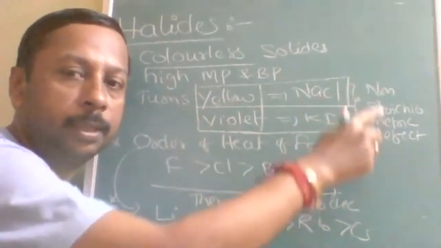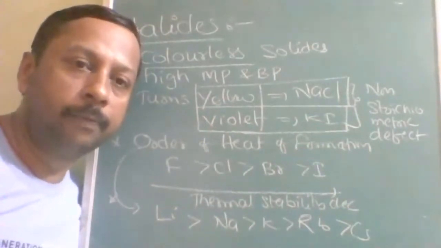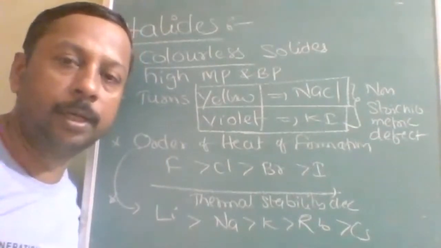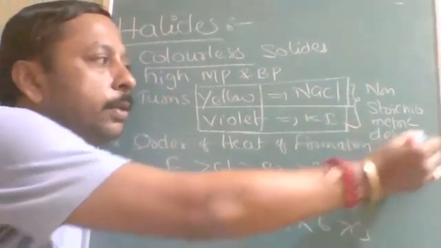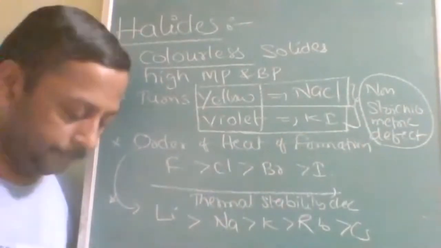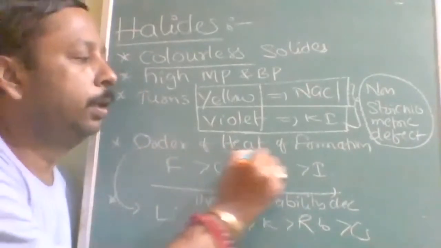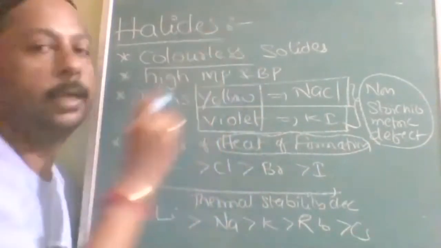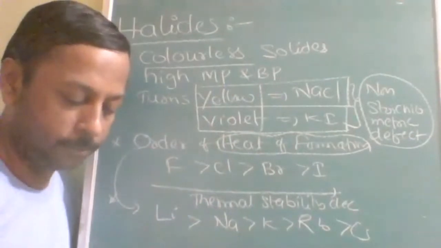And what is the reason? Non-stoichiometric defect. You will come to know about it in the very first chapter of class 12, the solid state. There are defects: stoichiometric defect and non-stoichiometric defect. Here, the non-stoichiometric defect is the reason behind the yellow and violet color. Then, what I told you is very important: the orders. Heat of formation. Halides means binary compounds of halogens.